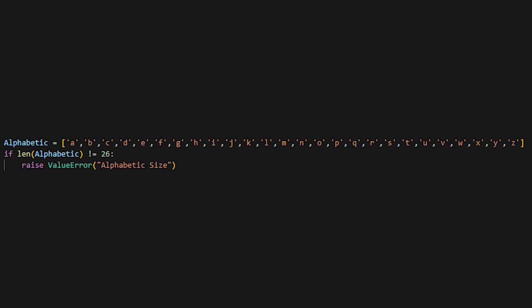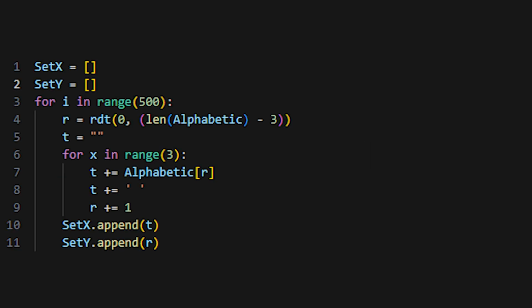First off, we are generating our own alphabetic sequence. Take a look at this array. Now let's create some training data. We are generating sequences of 3 letters and their corresponding next letter indices. Simple, right? If you are not able to understand the loop correctly, let me help.